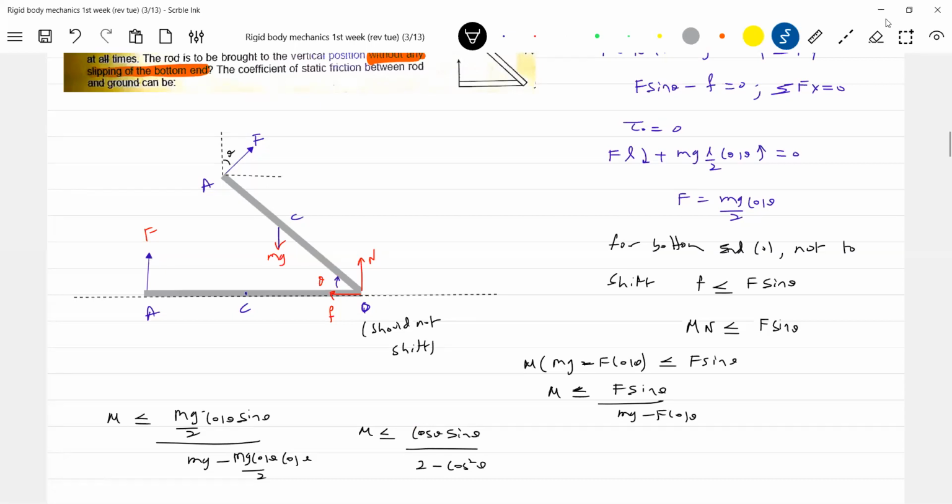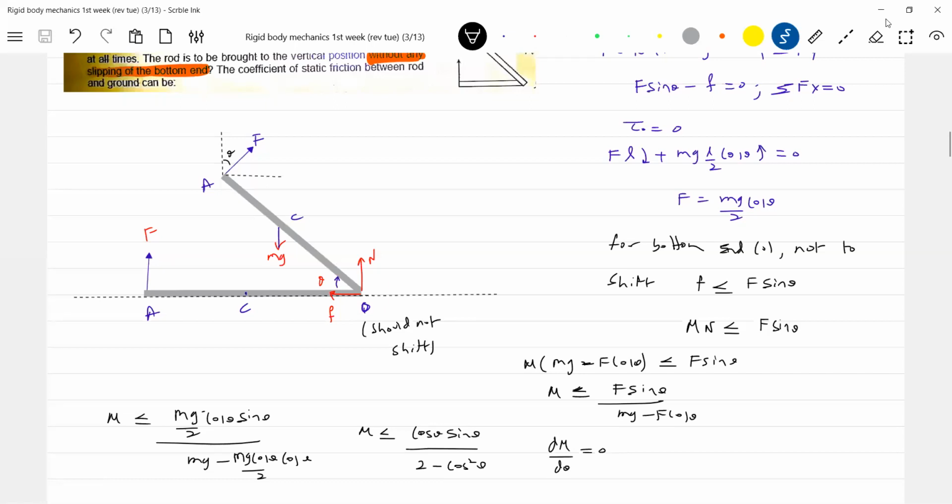What shall I do here? d mu by d theta. Let me differentiate and equate to 0. Anybody, value of mu? Theta? We'll substitute that value of theta. Any value of mu less than that, slipping will not occur at O.